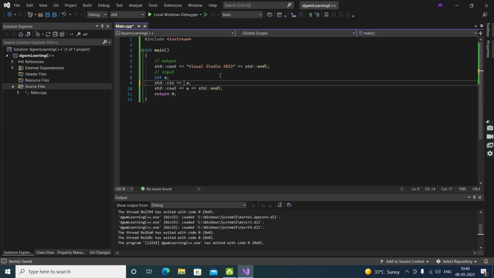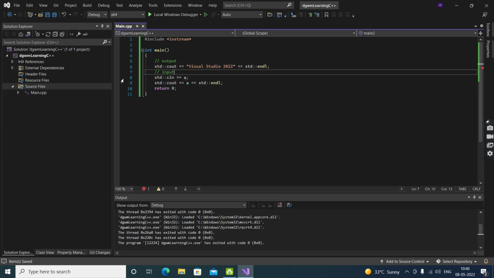We can't do it like integer a equals input over here. It is just going to throw an error. We can't do it like that. That's why we need another line. Or we can even put a default value, or take an input by using a condition, which we are going to learn further in this video.